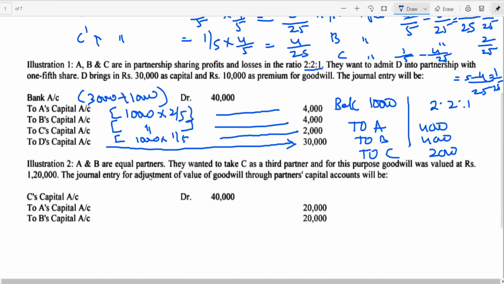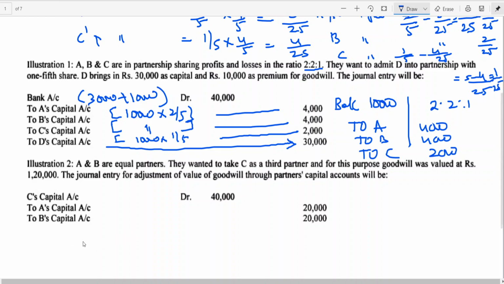Then let us see this problem. A and B are equal partners. They want to take C as a third partner, and for this purpose goodwill was valued at 1,20,000. The journal entry for adjustment of value of goodwill through partners' capital account. So I think here what happened, they want to take C as a third partner. For this purpose the goodwill was valued, but he has not mentioned whether goodwill is brought in by the partner or not. I think this can be taken as adjustment through partners' capital account.